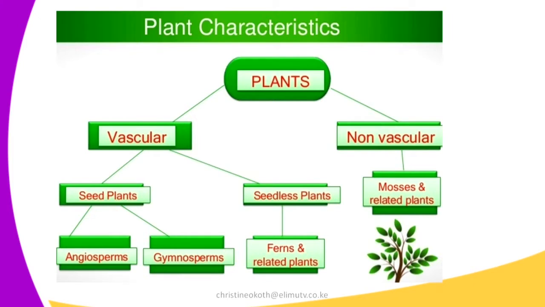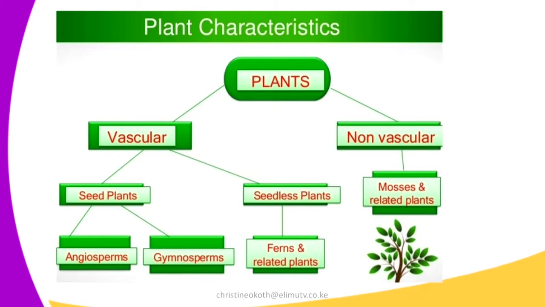So under the vascular plants, we have the ones that produce seeds, and we have the ones that do not produce any seed. Under the ones that produce seeds, we have the angiosperms and gymnosperms, the ones we have just discussed. Then still under the vascular plants, there are others which cannot produce any seeds, like the ferns and related plants.